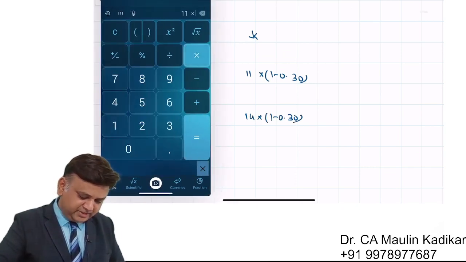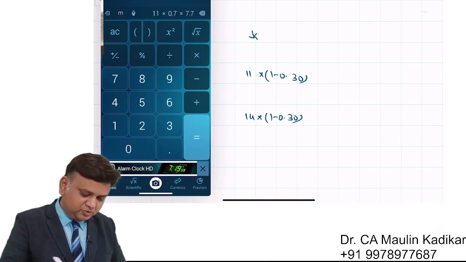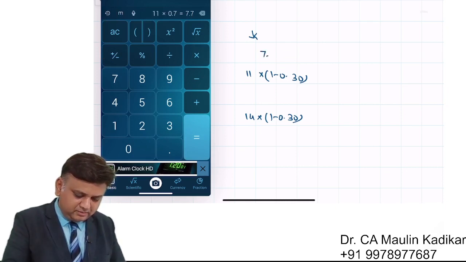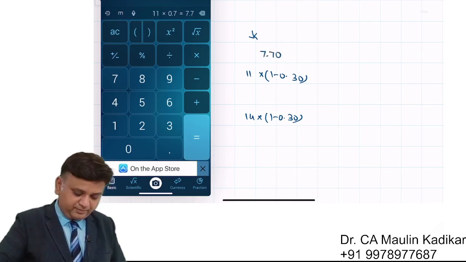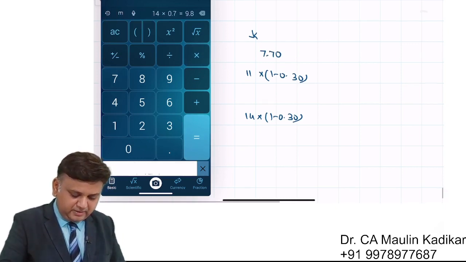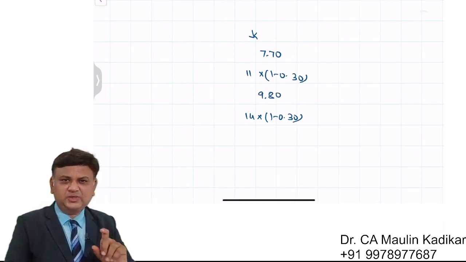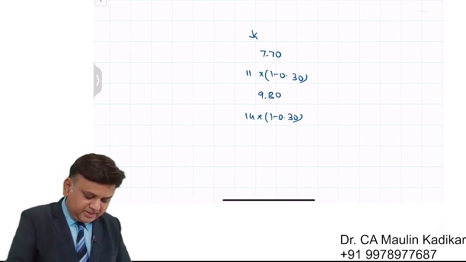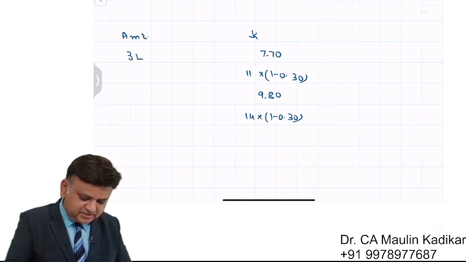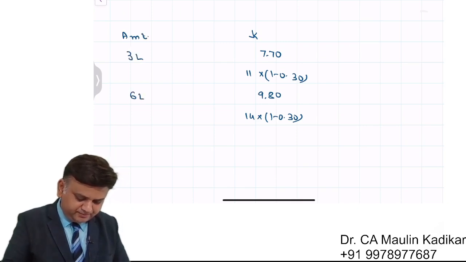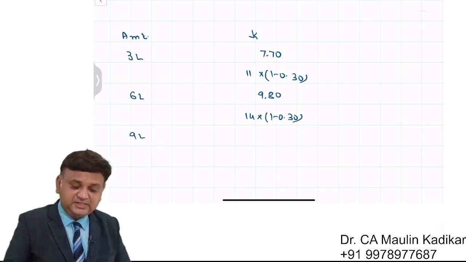So 11 into 0.7 comes to 7.7, and 14 into 0.7 comes to 9.8. So this is the cost. Then the amount: initial 3 lakhs, next 6 lakhs, so total is 9 lakhs.